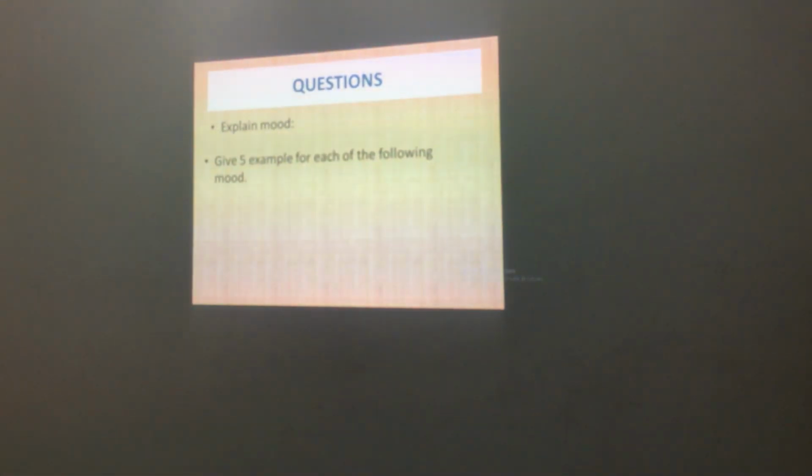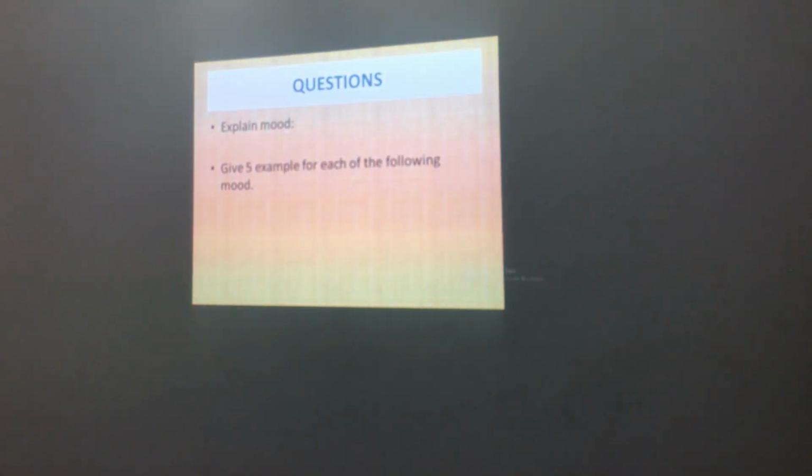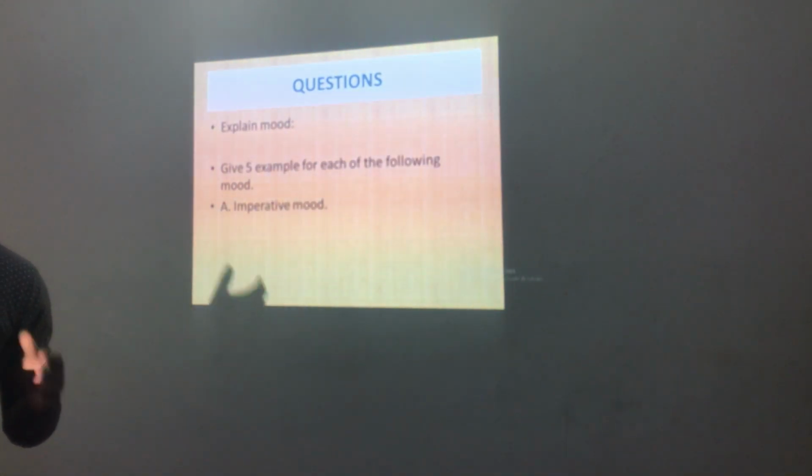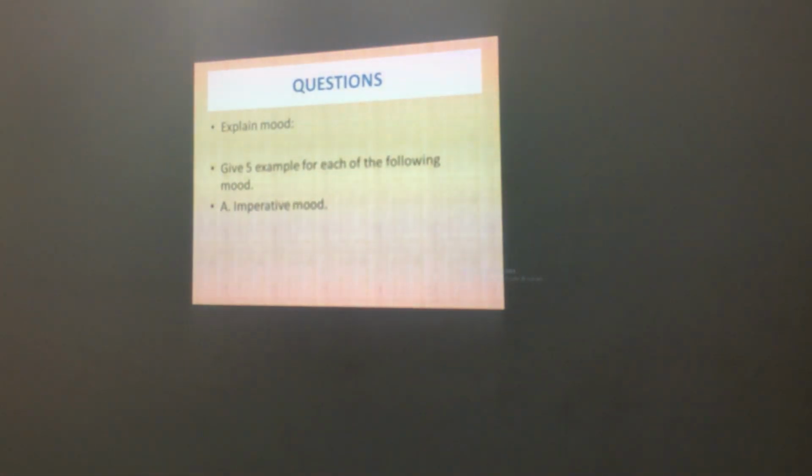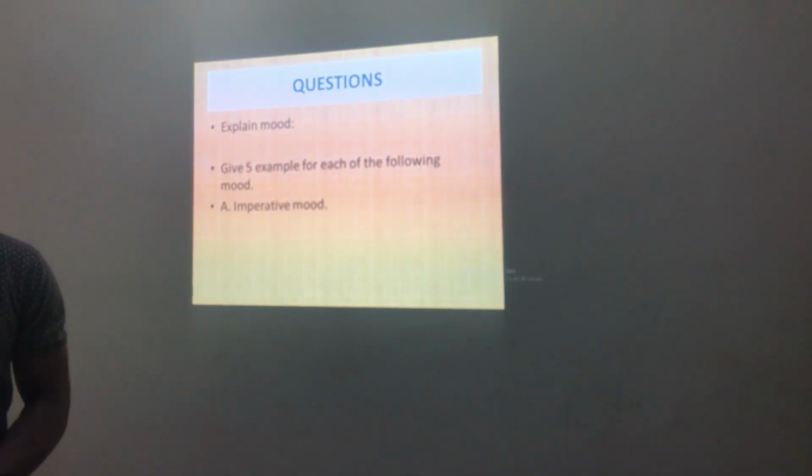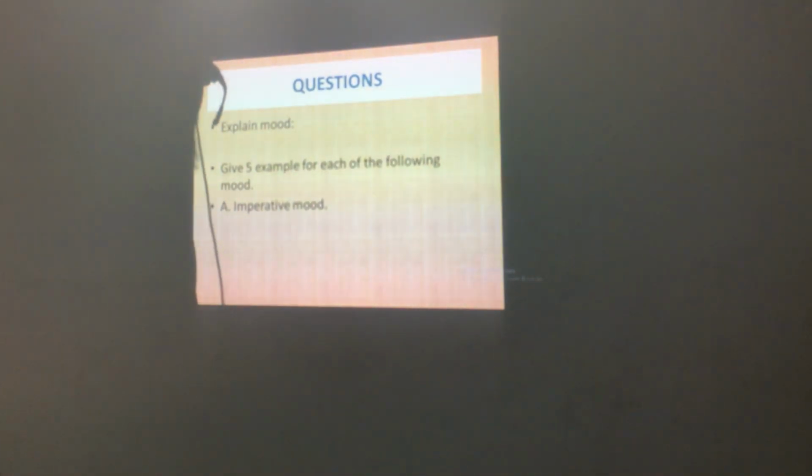The second question is: give 5 examples for each of the following moods. Okay, now here the first one, you have imperative mood. You have to give me 5 examples of imperative mood, different from the ones I have given you on the board, okay? You have to try and give me your own statements.